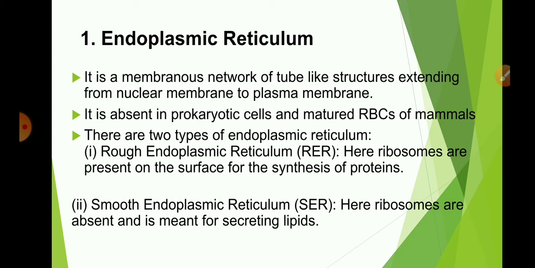There are two types of endoplasmic reticulum: rough endoplasmic reticulum and smooth endoplasmic reticulum. Rough endoplasmic reticulum looks rough under the microscope because particles called ribosomes attach to its surface.